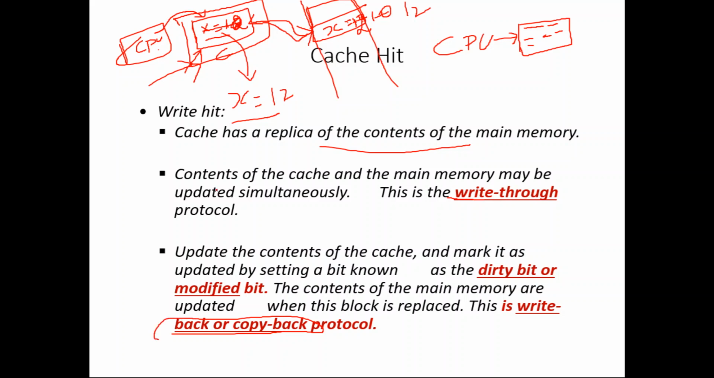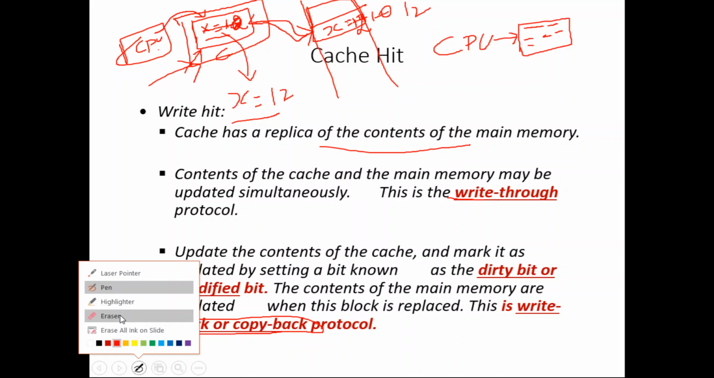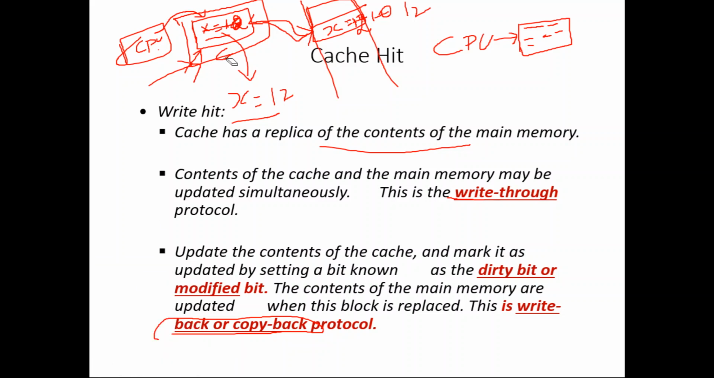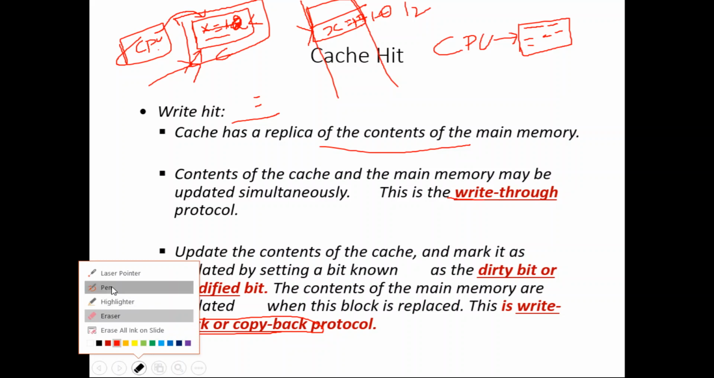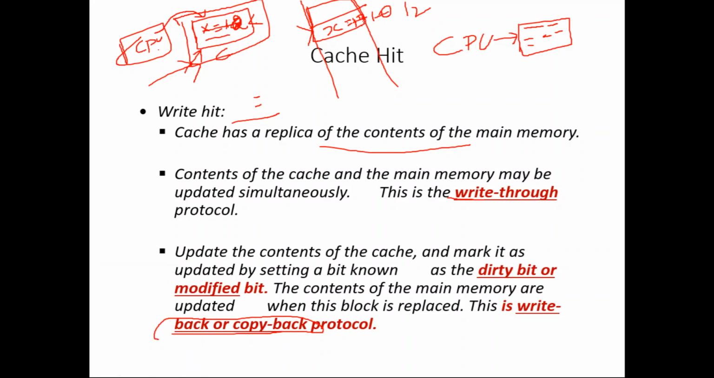The write back protocol or copy back protocol, what it says is, now if you want to update x, finally our objective is to update the main memory only. Whether cache memory is updated or not, that is secondary. Our objective is to always update the main memory. But the write back protocol says, whatever change you want to make, you change only the cache. You don't change the main memory. So x will be 12 only in the cache memory. In the main memory, it will be 10 only initially.